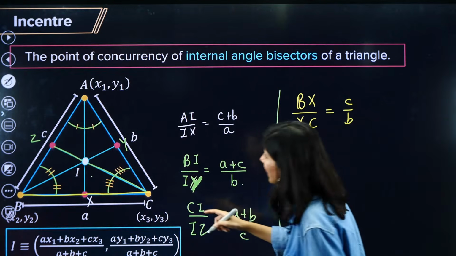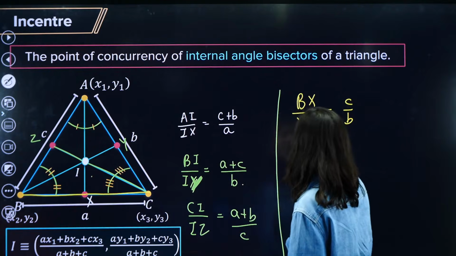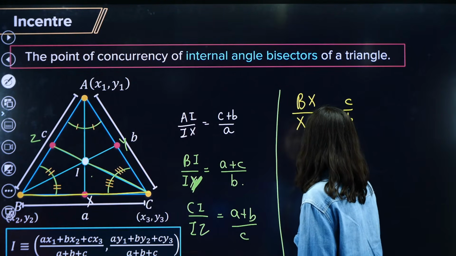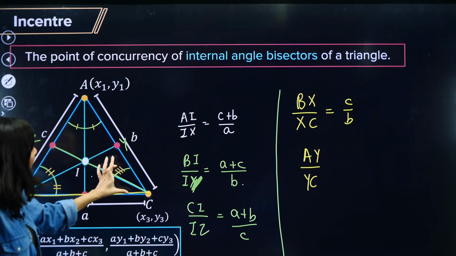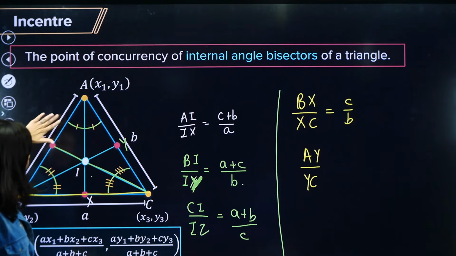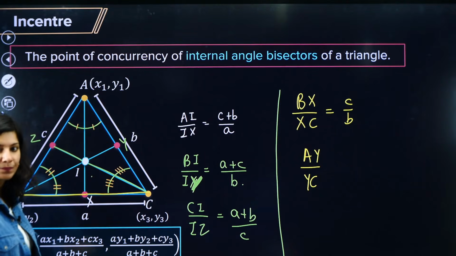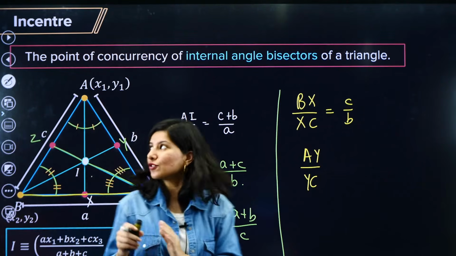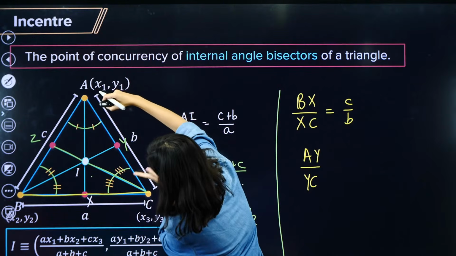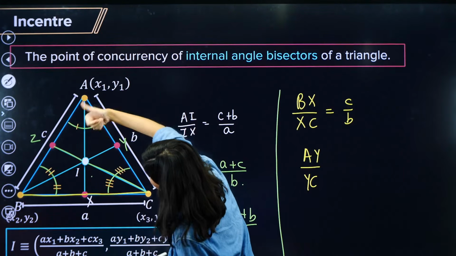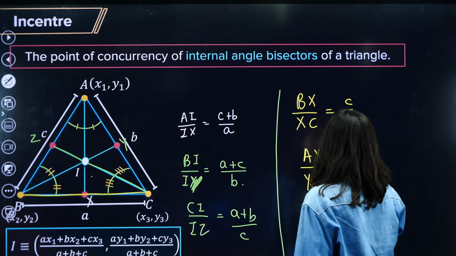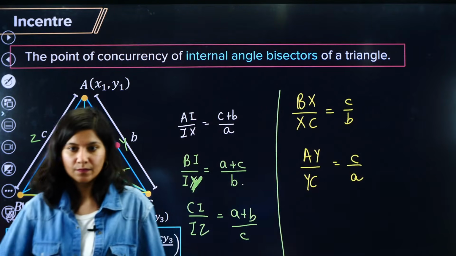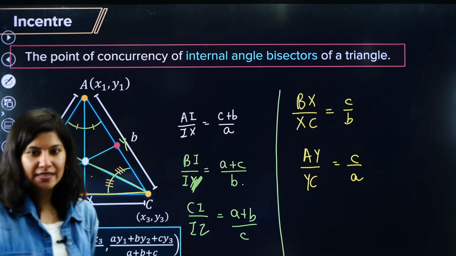Now similarly, if I ask you what is AY upon YC, just tell me AY upon YC. AY upon YC, so it is going to be c upon a. So AY upon YC is like this, so you ask for a lift, c and a, so c upon a.